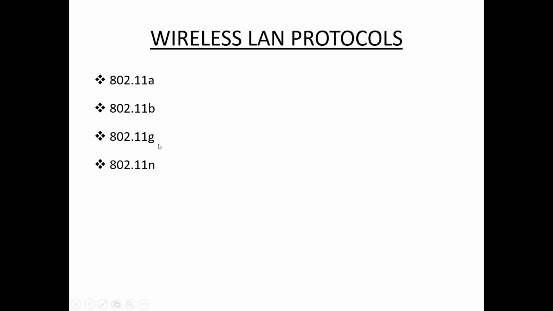Next 11n, the upgraded version of 11g, has a transmission speed of 600 Mbps. Both 11g and 11n are highly expensive. So this is about wireless LAN protocols.